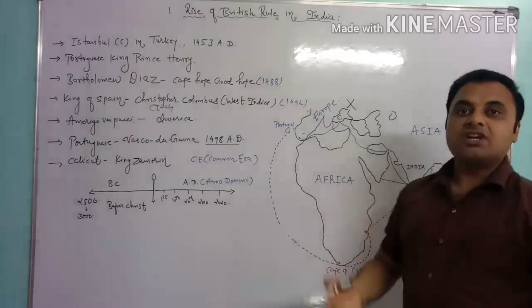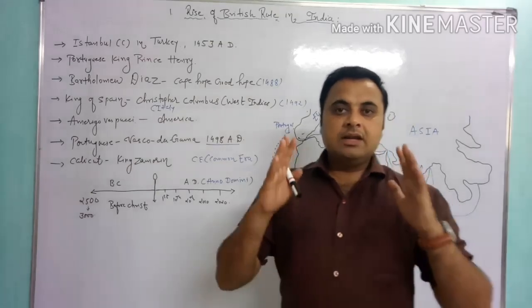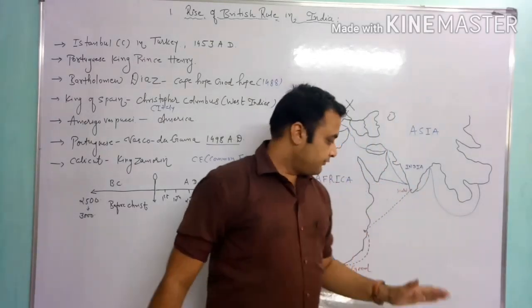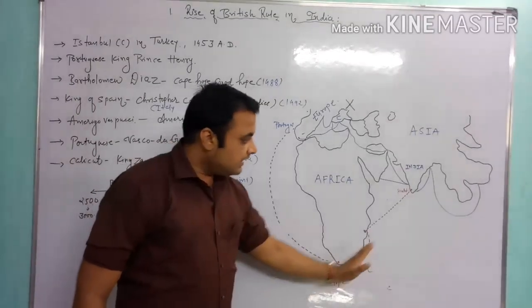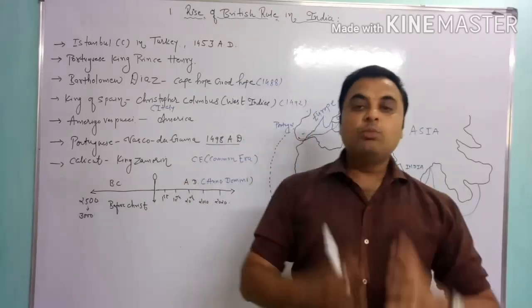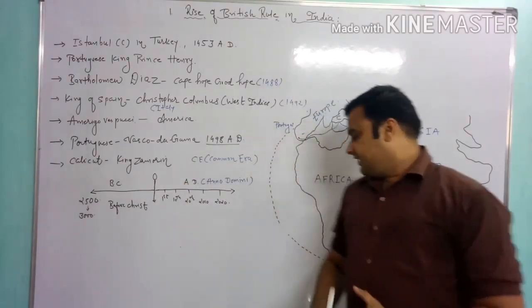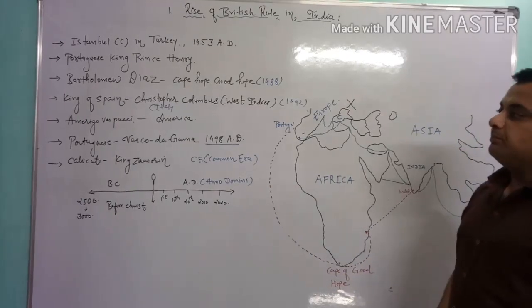That means he felt a hope. He stopped his journey there, but he had a hope that from this way India could be reached. He felt a hope, an expectation arose in him. So that's why this place is known as the Cape of Good Hope.